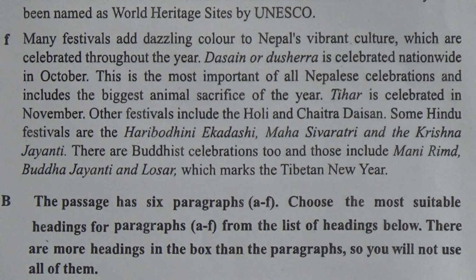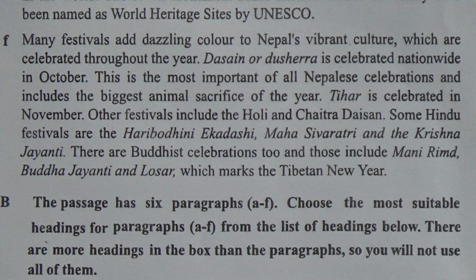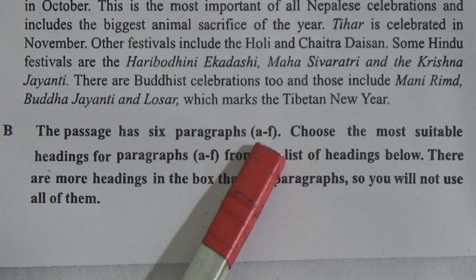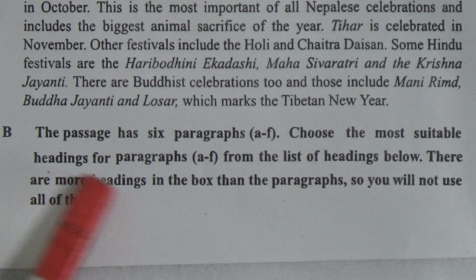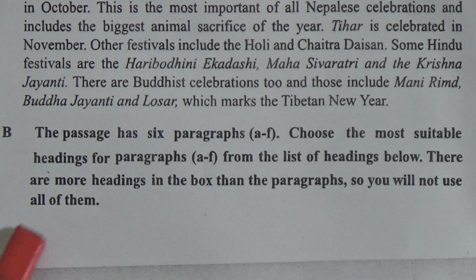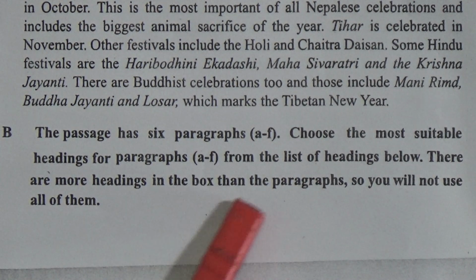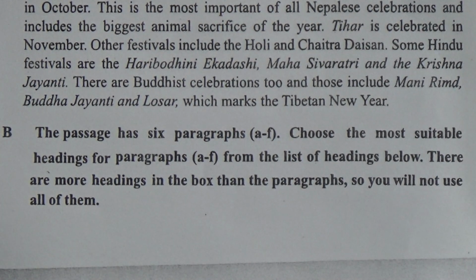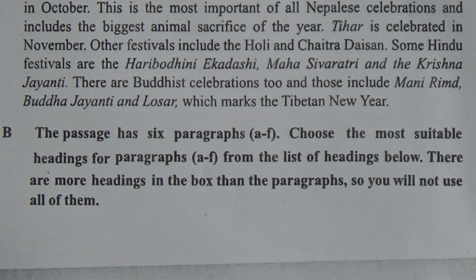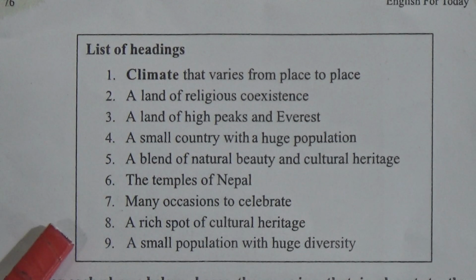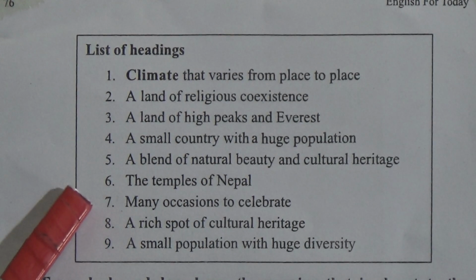Dear students, now we will go to exercise. We will do exercise B. The passage has 6 paragraphs A to F. Choose the most suitable headings for paragraphs A to F from the list of headings below. There are more headings in the box than the paragraphs, so you will not use all of them. Now we will go to page number 76. Now look, there is a box, a list of headings, and there are 9 headings. Now we will choose the suitable headings for each of the paragraphs.